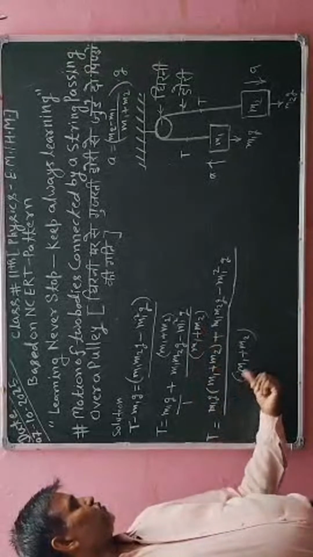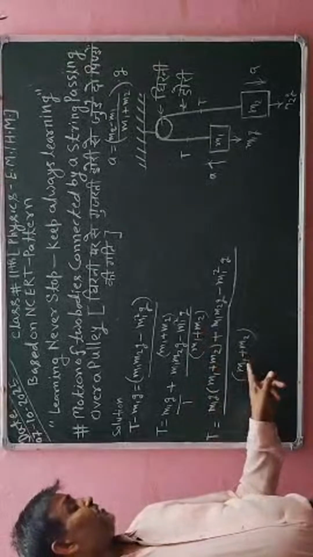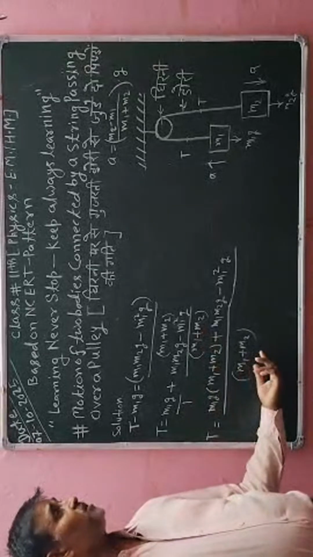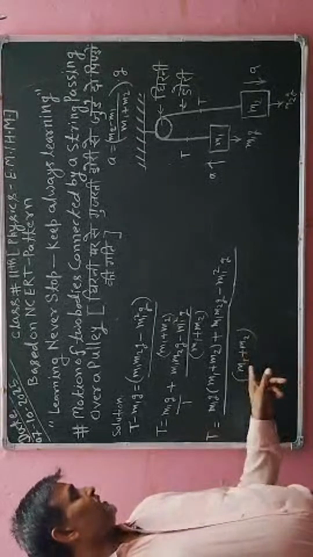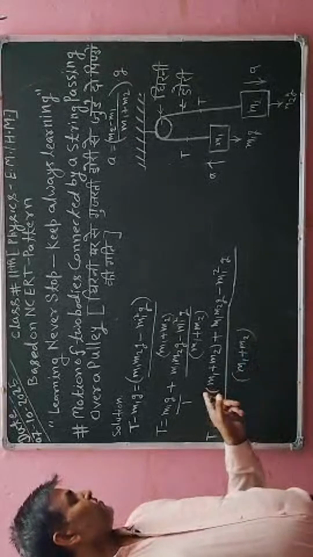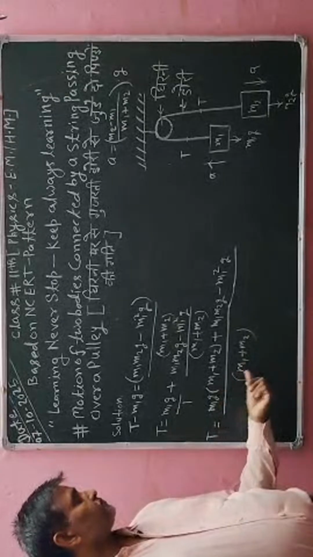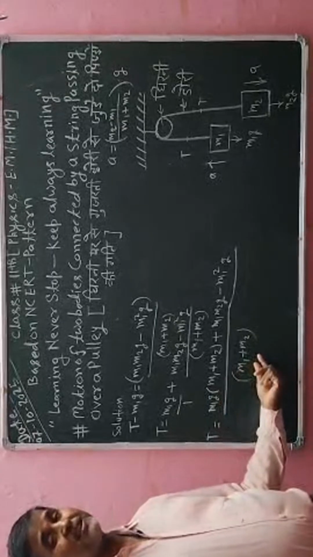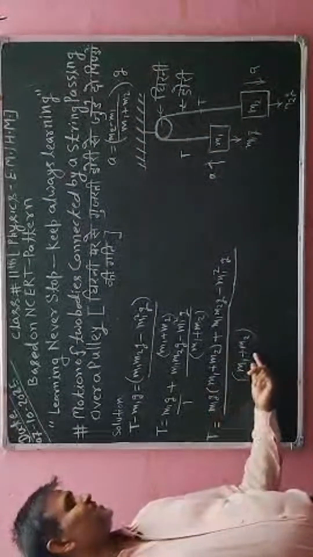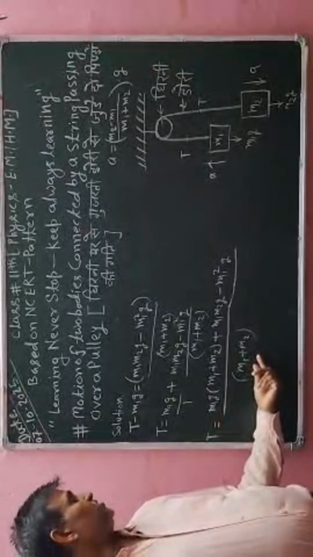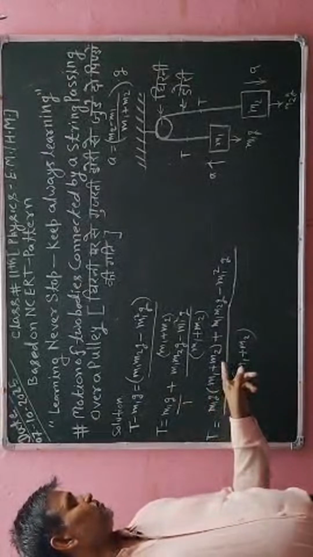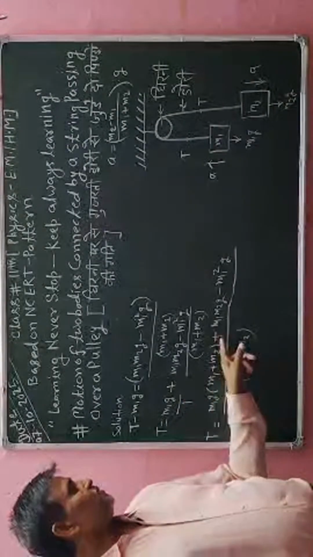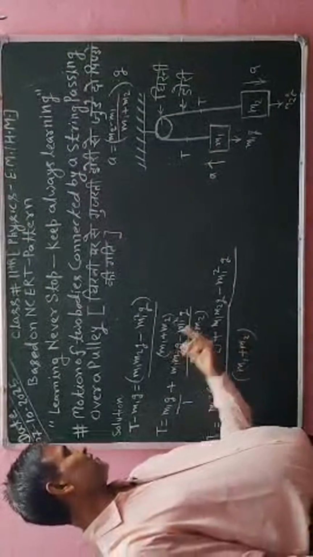Now if any quantity is multiplied with 1, it will be the same value, that is m1 plus m2. Now I will divide this quantity, m1 plus m2, with 1, I will get the same value. So I will multiply m1 g into m1 plus m2.